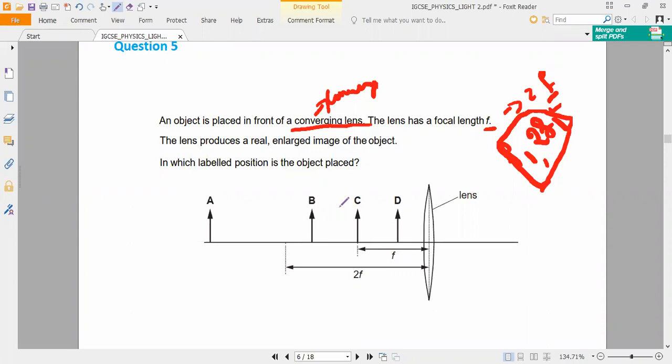So understand, Padmavarshini, 1 second will change your life. See how much it changes the answer. C becomes B and B becomes C. Think carefully, because C means the object is placed exactly at F. And here they are mentioning the picture. This is 2F. So we want between F1 and 2F1. So what is the correct answer, Kevin? This is B, sir. So what is the correct position? Object B.